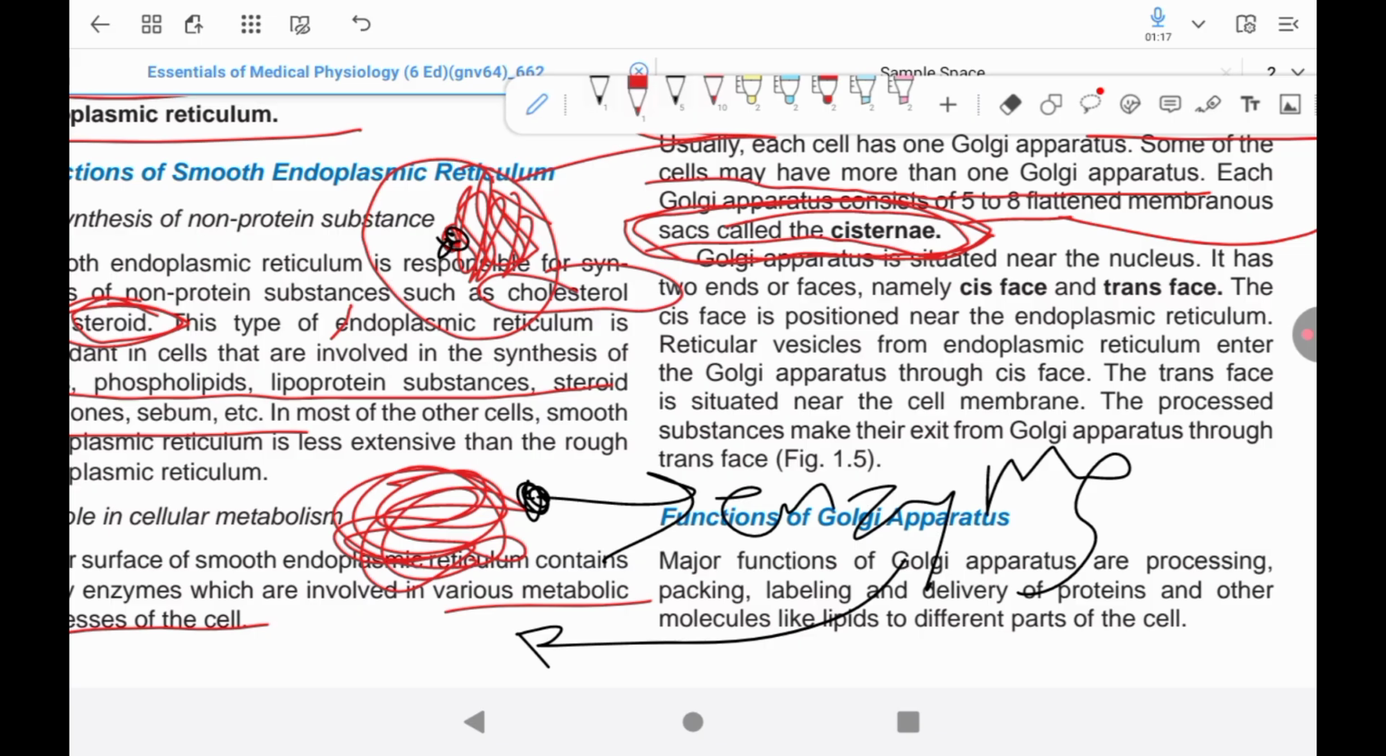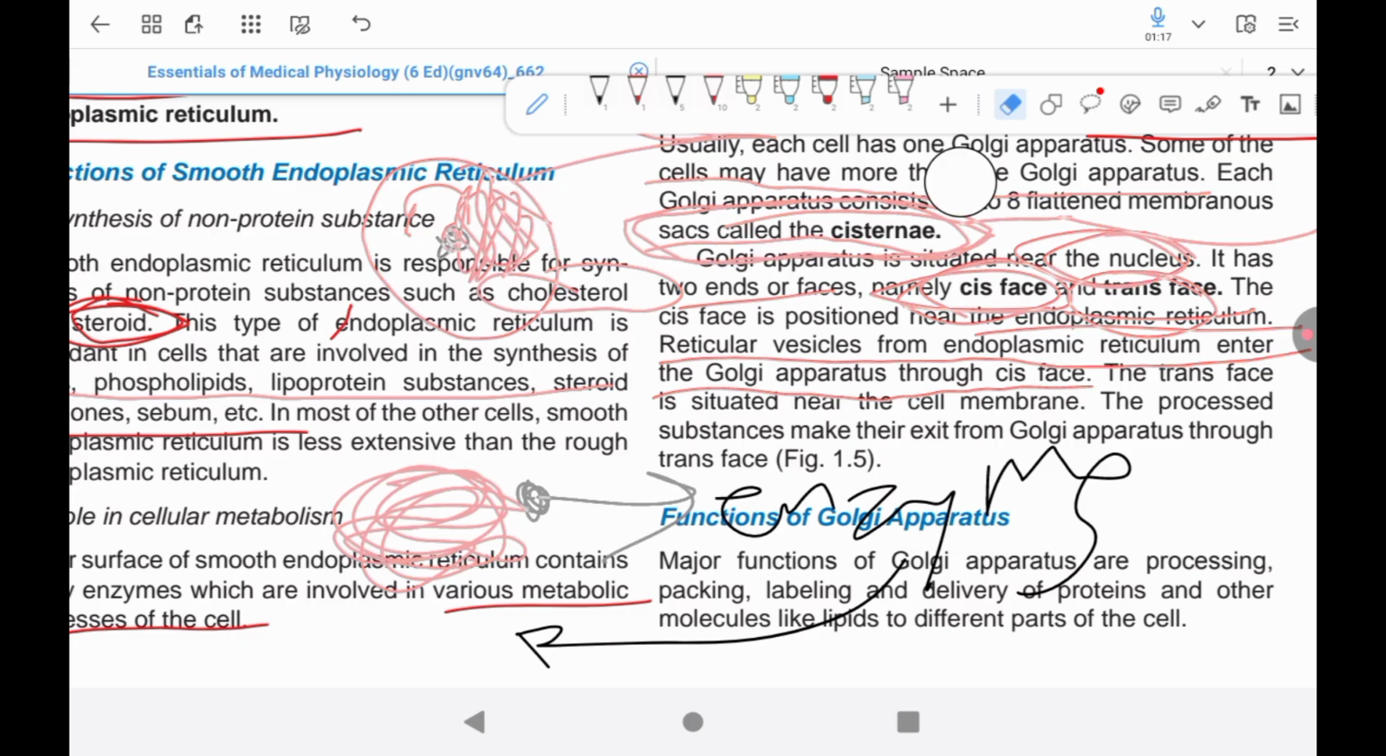Storage and metabolism of calcium is another function of the smooth endoplasmic reticulum. For the contraction of muscle there is a need for calcium, so during the contraction of skeletal muscle, calcium is released by the smooth endoplasmic reticulum. In muscle, the smooth endoplasmic reticulum is called the sarcoplasmic reticulum.